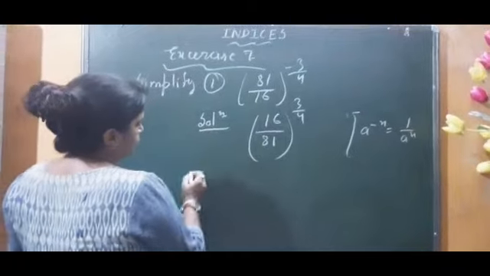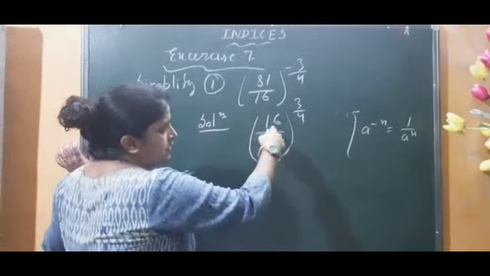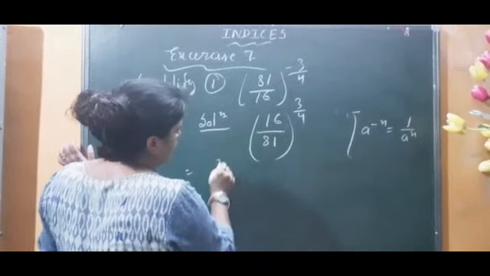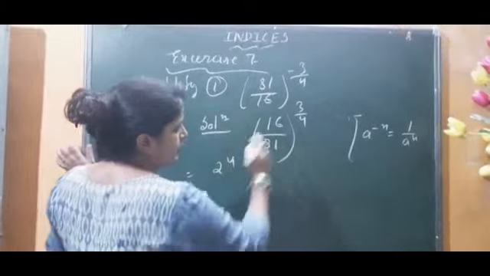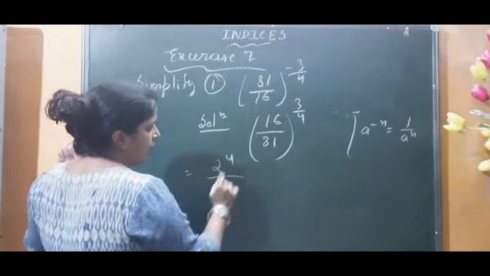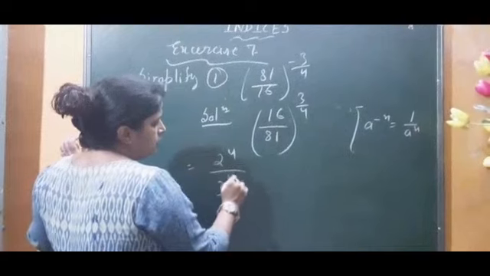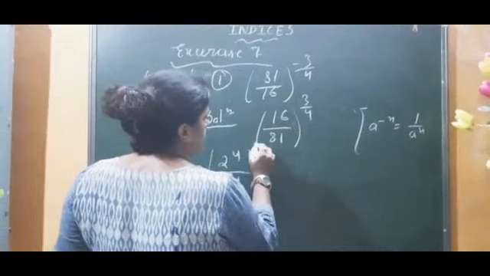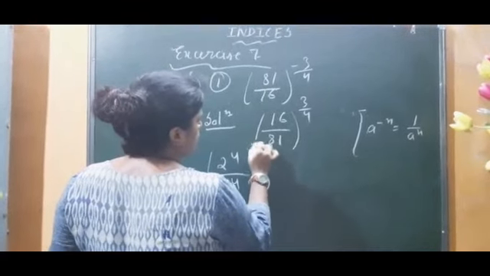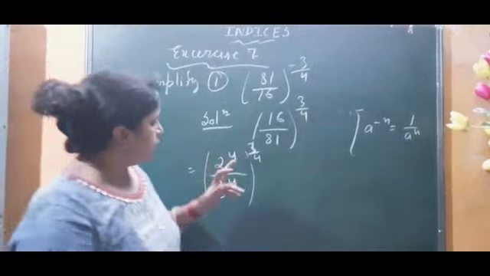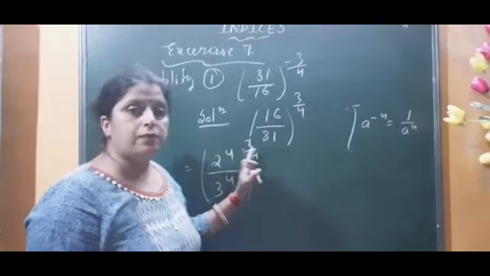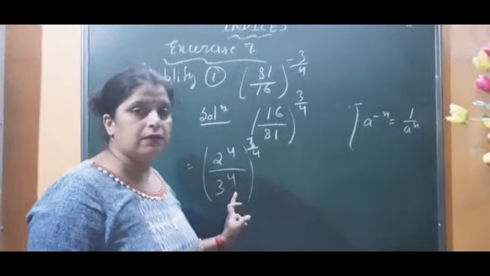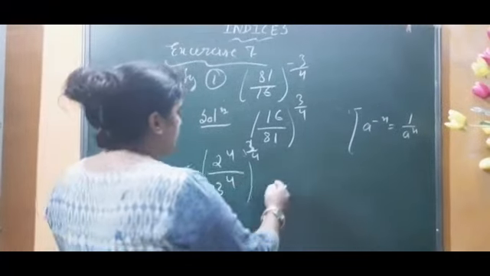Now I can see here this is 16. 16 means 2 into 2 into 2 into 2, so I can write 2 to the power 4 instead of 16. And instead of 81, I can write 3 to the power 4. Why have I written it? Because outside the bracket there was 3 by 4, so I have just copied it. I knew that when I open the bracket, the powers will be multiplied, and when I multiply these numbers, the 4 will cancel, and here also the same thing will be done.